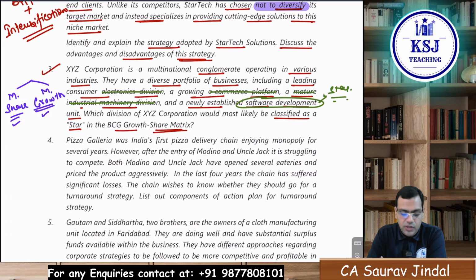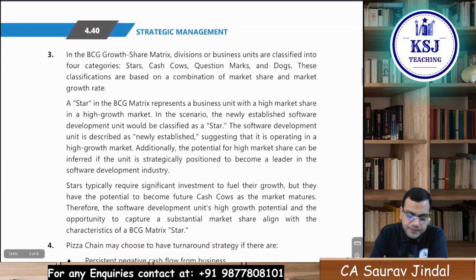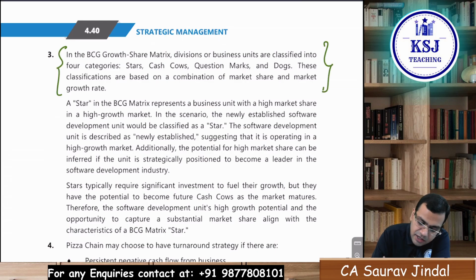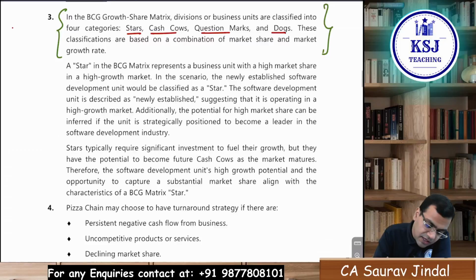Right? So now if you read it from the institute material, that is what they have given here. First, they have given that in the BCG matrix there are four categories: star, cash cow, question marks, and dogs. Then they have explained what a star is in the BCG matrix. First, a short note about what the BCG matrix is.